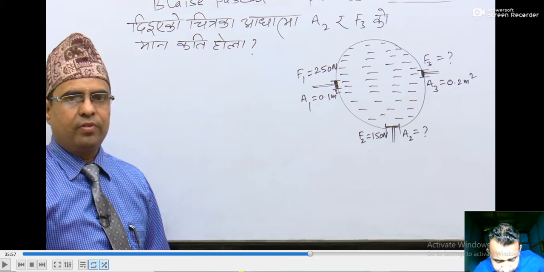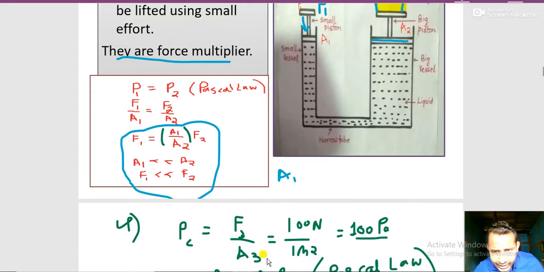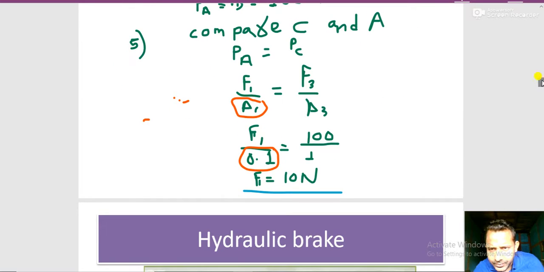If you did not get the idea, I cannot write over there, so I will write over here in the empty space. You can write F1 by A1 equals F2 by A2. Yes, I hope you are getting the point.